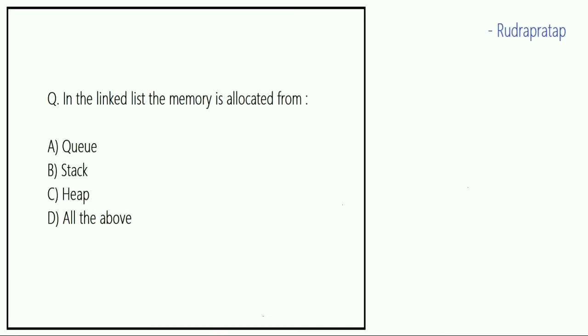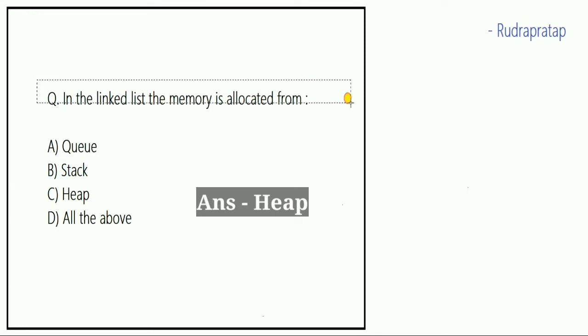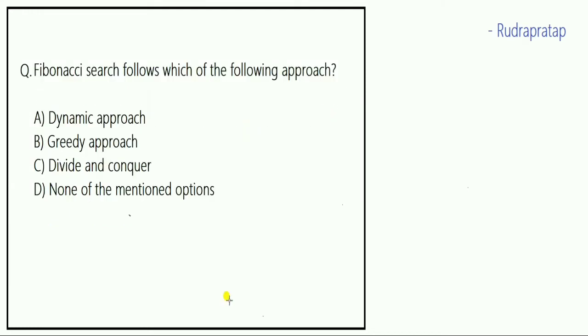And the next question is, in the linked list the memory is allocated from? And the answer is heap area. Fibonacci search follows which of the following approach? So answer is divide and conquer rule.